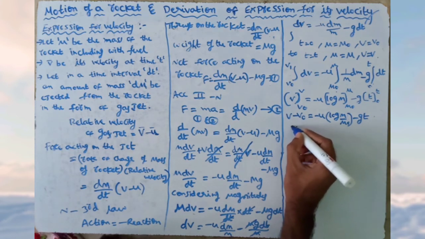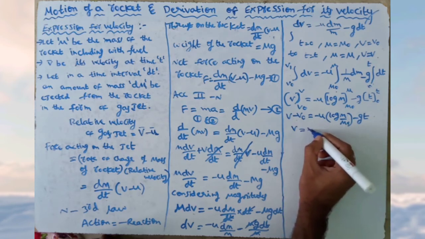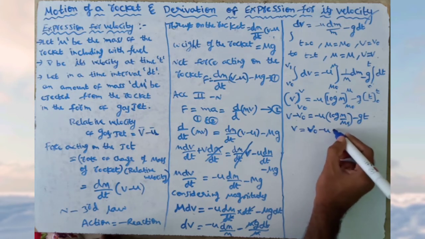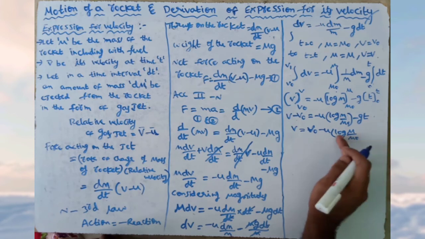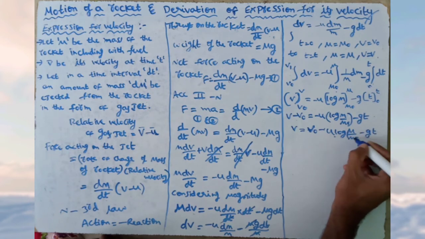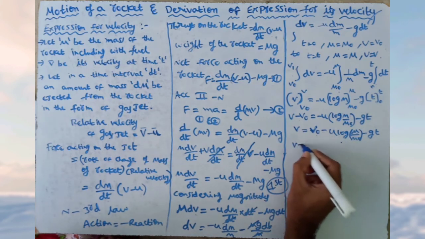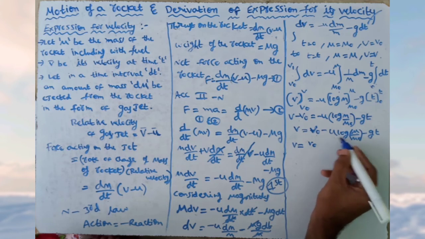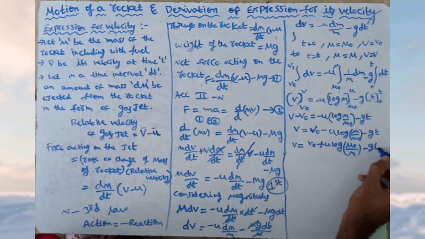Now we need velocity, so we keep velocity on this side, and we send v naught to that side. It is subtraction, so it becomes plus. So v is equal to v naught minus u into log of m by m naught, minus gt. Now we are going to remove this minus. v is equal to v naught. When we send this minus into the log, this becomes plus u log, we interchange m naught and m, so we write m naught by m, and by removing the minus, it becomes minus gt.